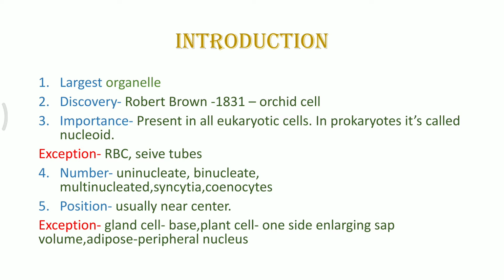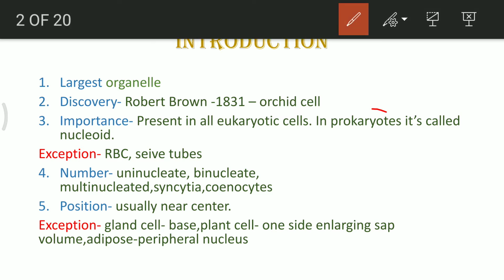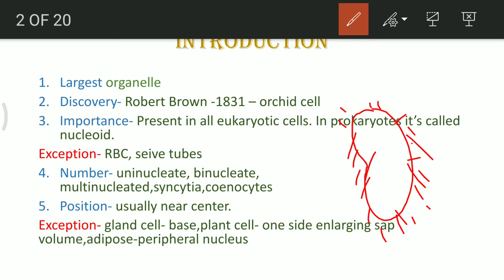Now similarly, some cells can be binucleated. If you remember the structure of paramecium, we had studied about the structure, it was this kind of bean shaped structure, and it had presence of cilia throughout its body. And other than the presence of cilia, there were two structures.